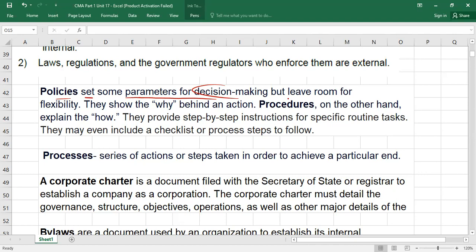Okay, but what are the procedures? Policies set the main parameters for decision. Then what are the procedures? I can give you the same example. The policy says that employees can avail the loan. But there is some procedure. There are some steps you have to take to get the loan. For example, maybe you have to take a form first from HR. With that, you have to fill in some requirements, like what is your monthly salary, right or wrong? What is your date of joining? In how many months will you return this loan? What is the amount of the loan?